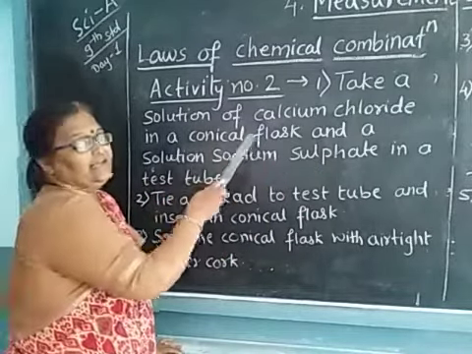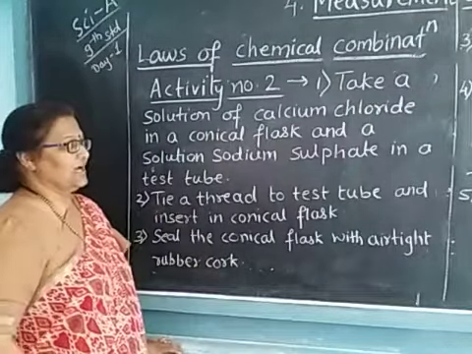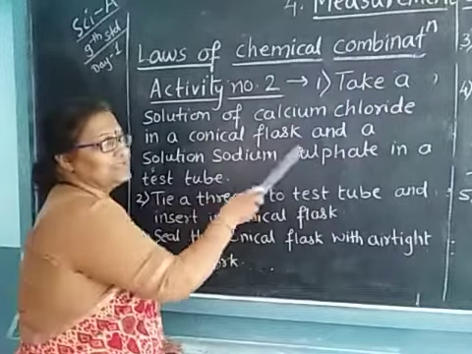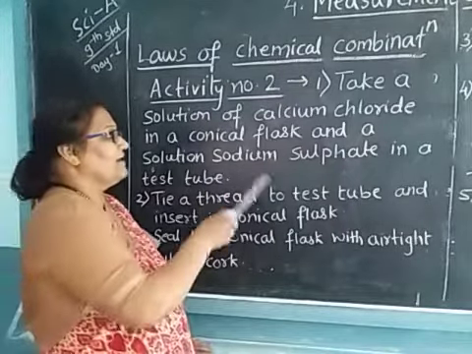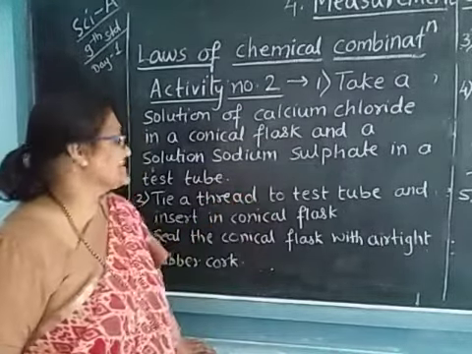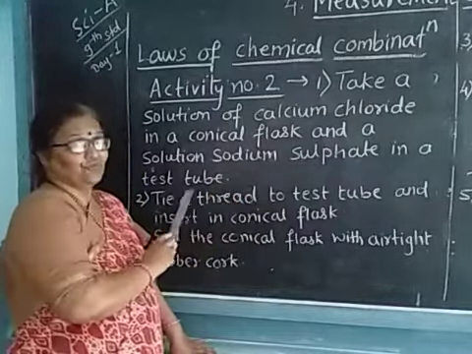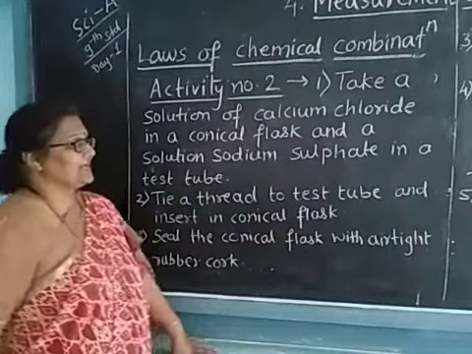You have to take it in a conical flask, and a solution of sodium sulfate, that is Na2SO4, where Na stands for sodium and SO4 stands for sulfate. Sodium sulfate you have to take in a test tube.